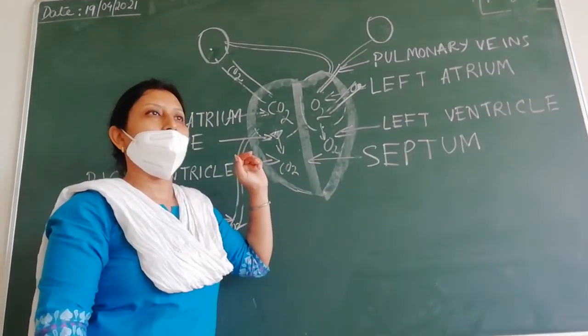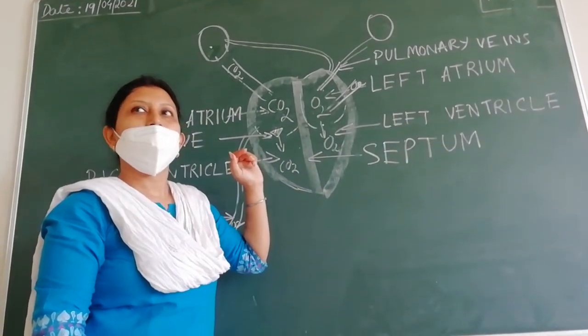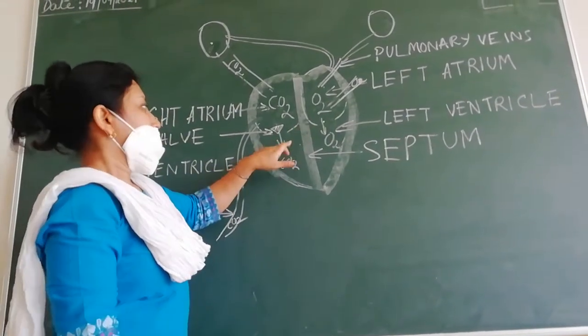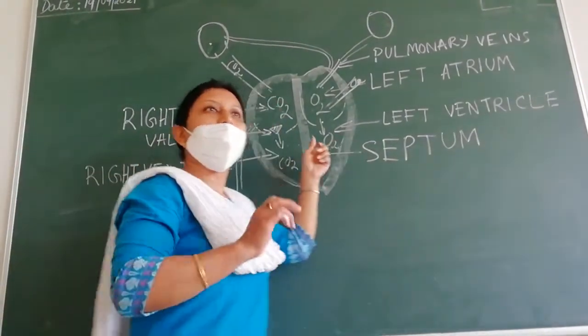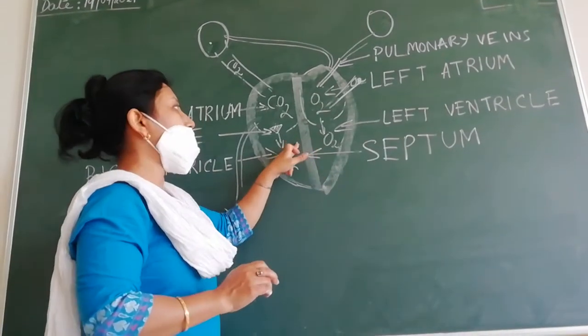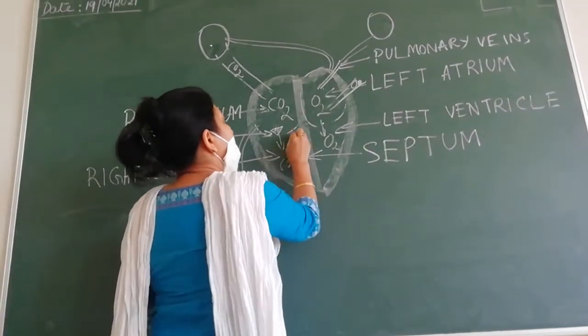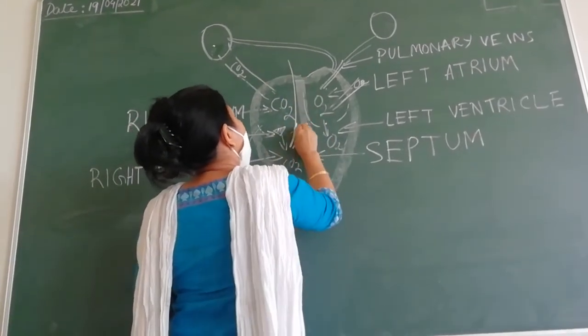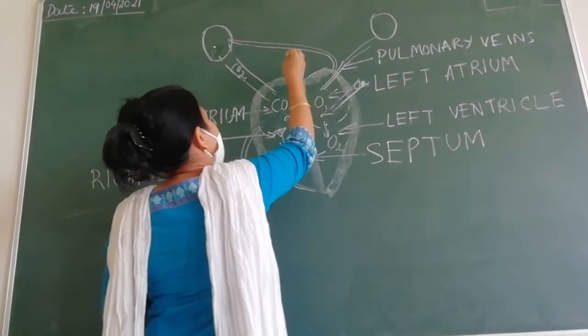Where will the blood go then? From the right ventricle, one artery arises. What is the name of the artery? Very good.